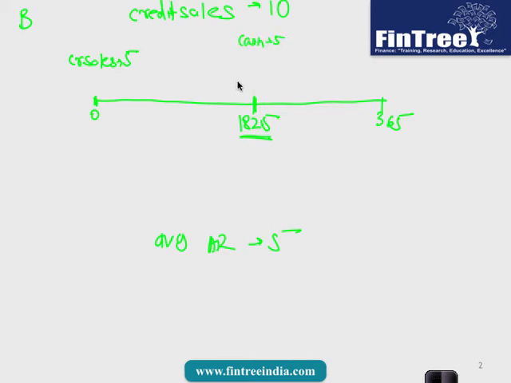The moment you received cash of 5, how much is your accounts receivable now? You made sales of 5, and then after 182.5 days he gave you cash. Now your accounts receivable is how much? 0. So now your AR has become 0. The moment it has become 0, you immediately made another credit sale of 5. So now your accounts receivable has become 5. Then you closed your shop for half of the year, and by the end of the year you again opened your shop and asked him to pay you that remaining 5.